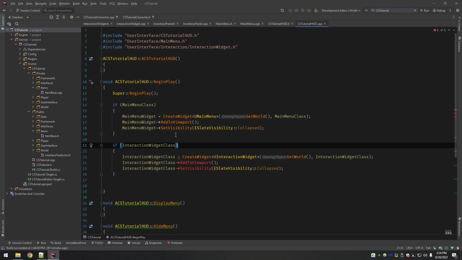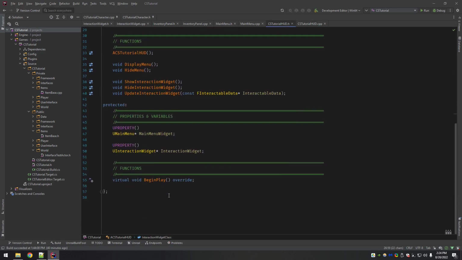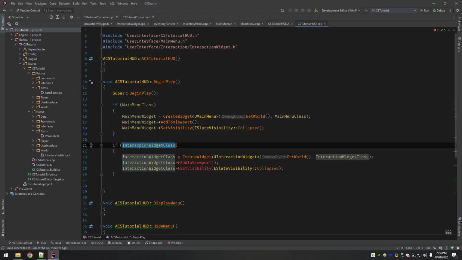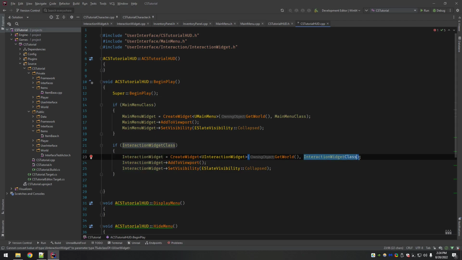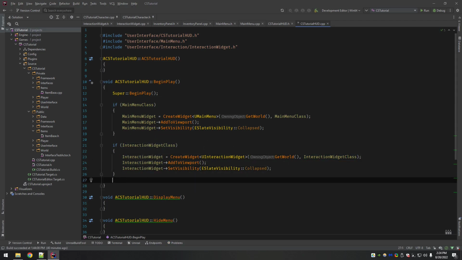Oh yeah, of course. Getting a little bit hasty there. I'm not setting an interaction widget class. I'm trying to create an interaction widget. So that would be the issue. Oops. Okay, leave these as class. Okay. So now we've created these and they're there and they are invisible.